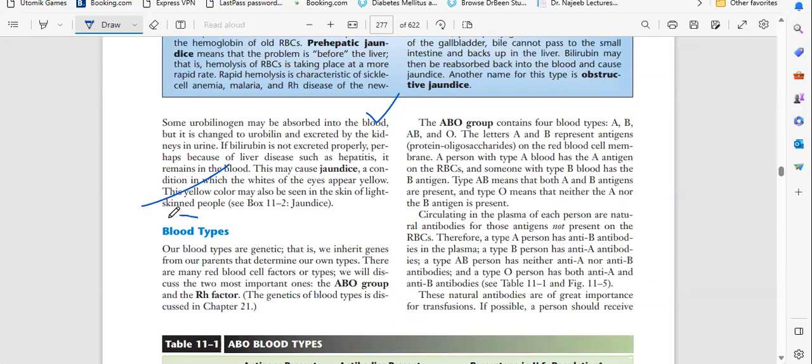Tomorrow we will talk about blood types. If you have any doubts, you can ask.